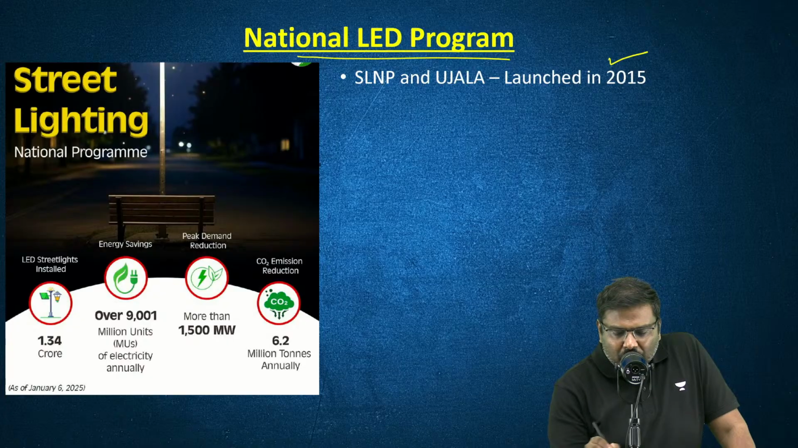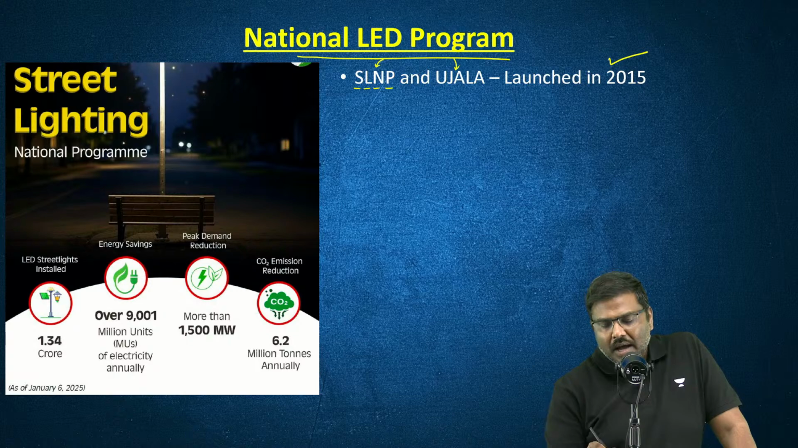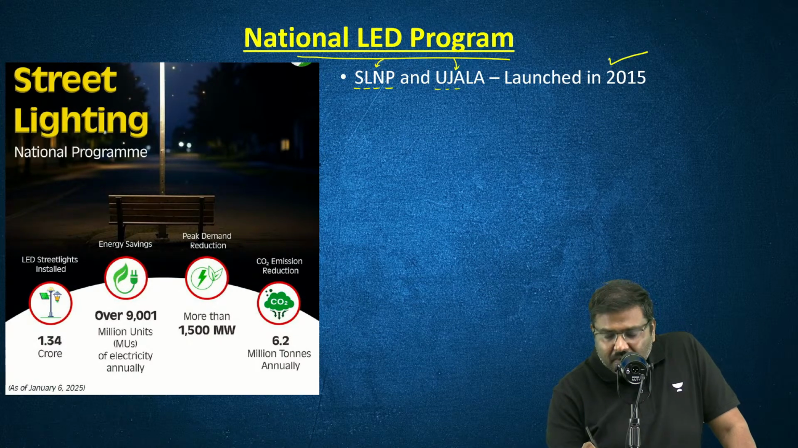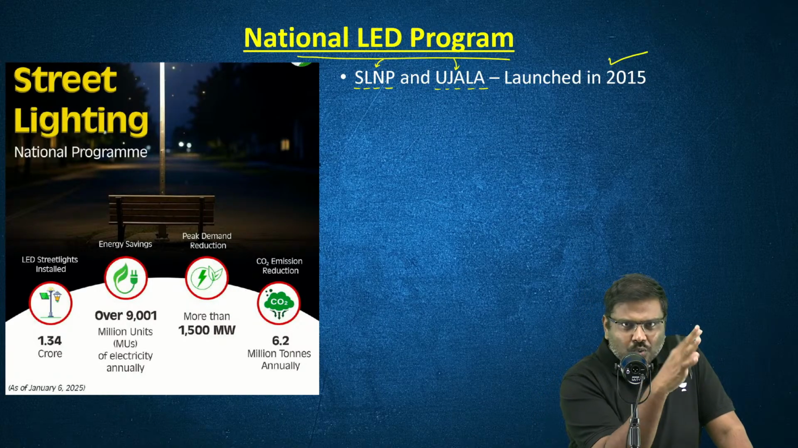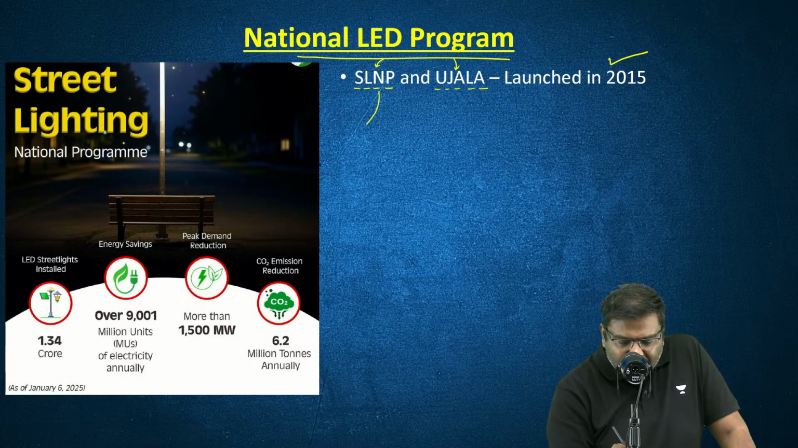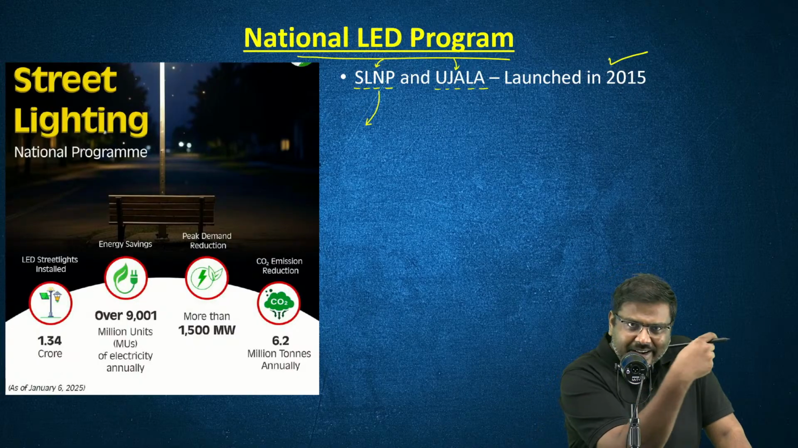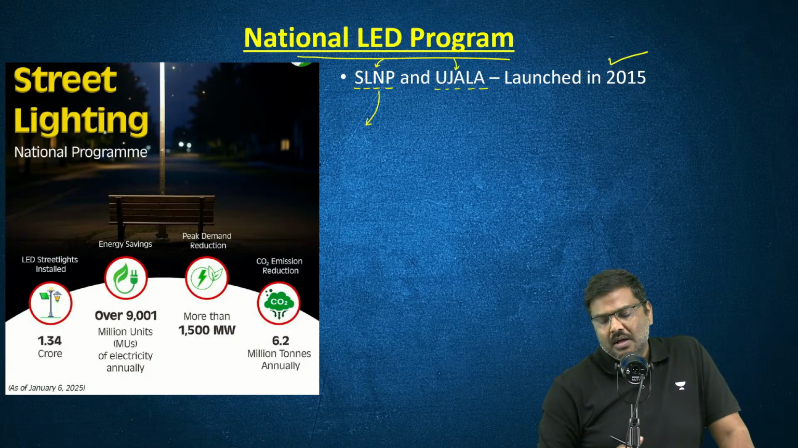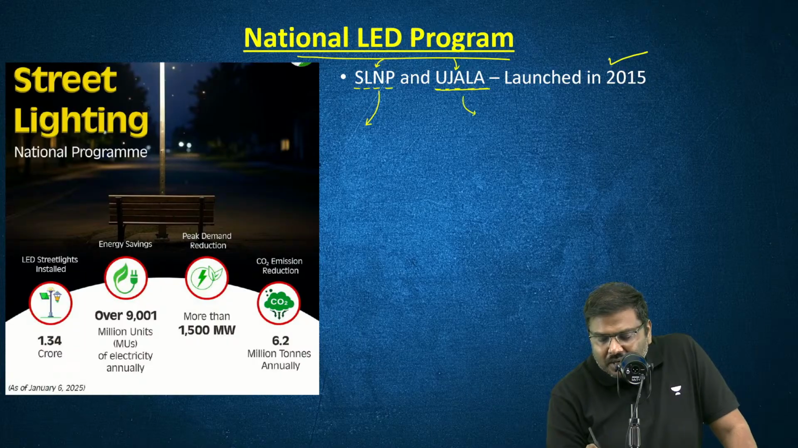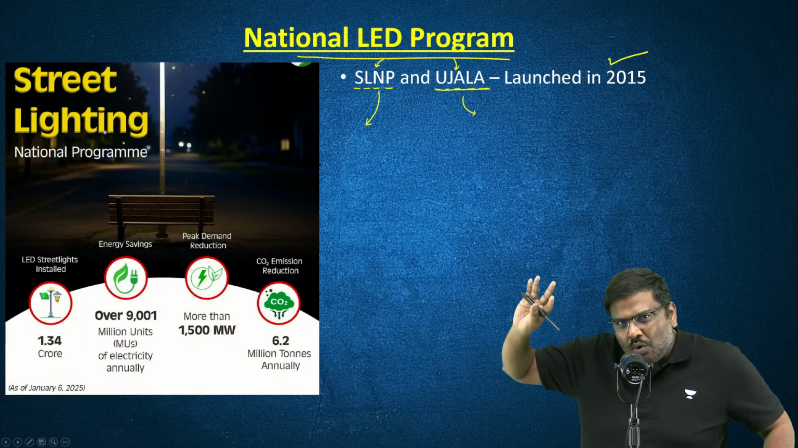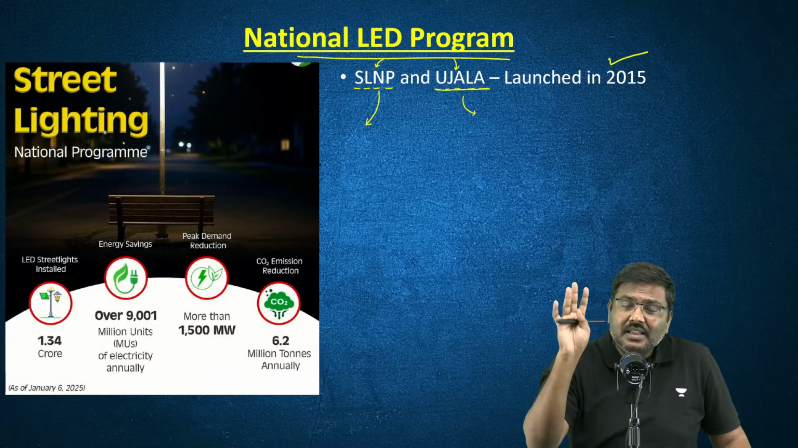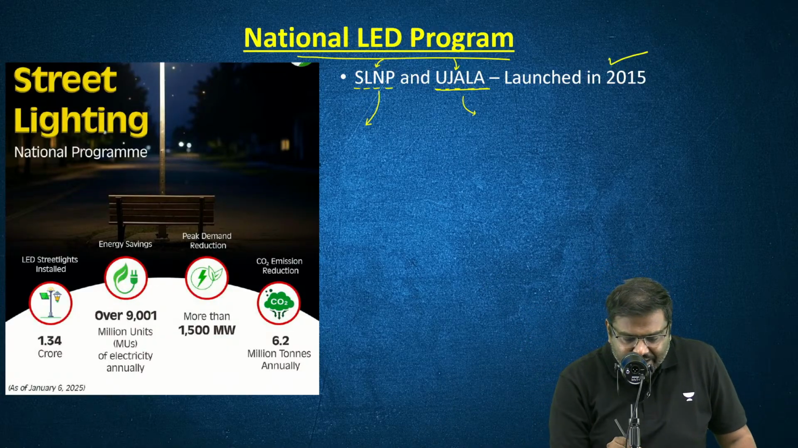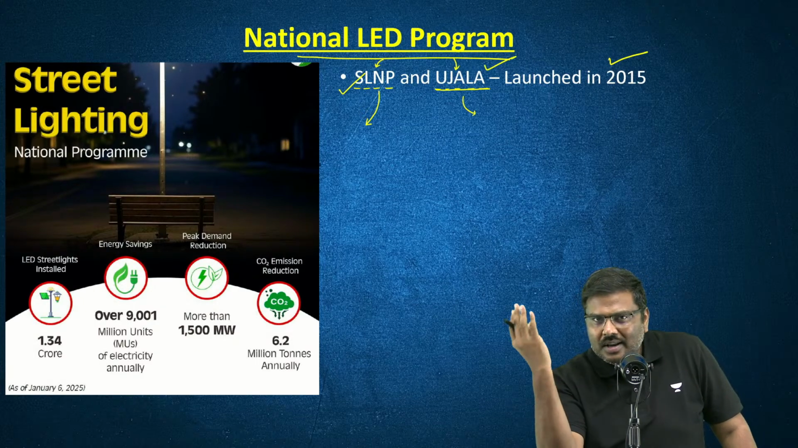Under the National LED program, there are two components: the Street Light National Program (SLNP) and Unnata Jyoti by Affordable LEDs for All (Ujala). SLNP basically focuses on replacement of street lights with LED lights. The Ujala initiative focuses on replacement of the old lights, incandescent, etc., with LED lights in the households. One is the street light and the other one is the household lighting.